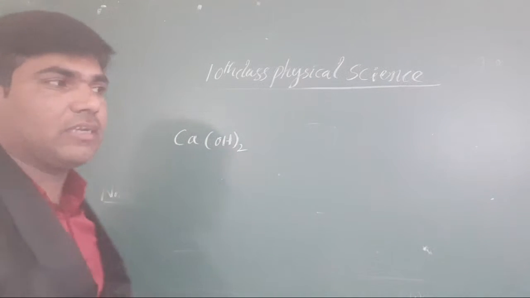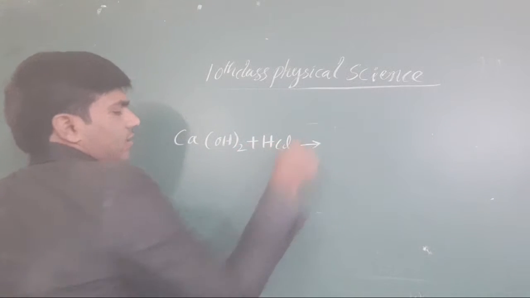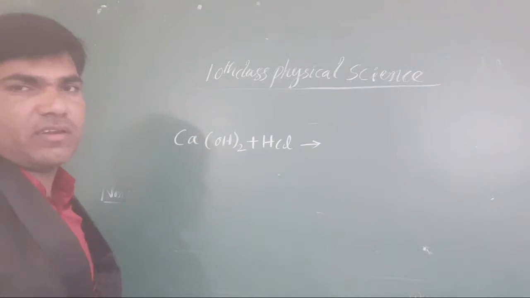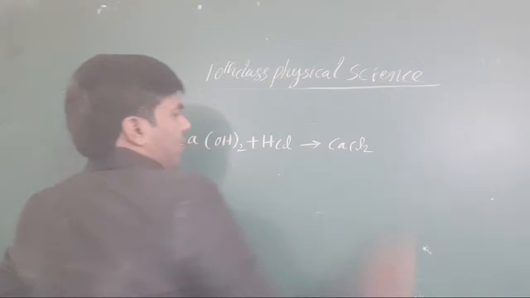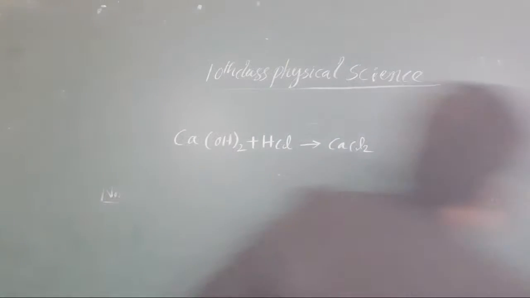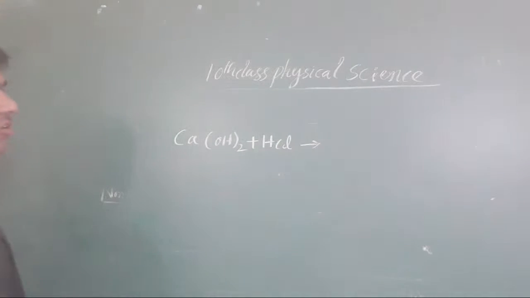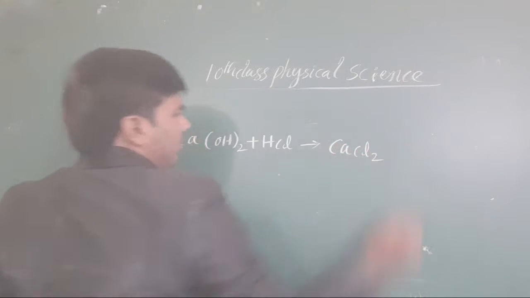Suppose you take diluted HCl here. This is the equation. Calcium chloride is formed, and calcium hydroxide is combined with this calcium chloride.